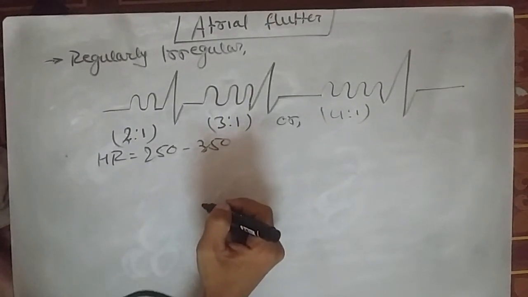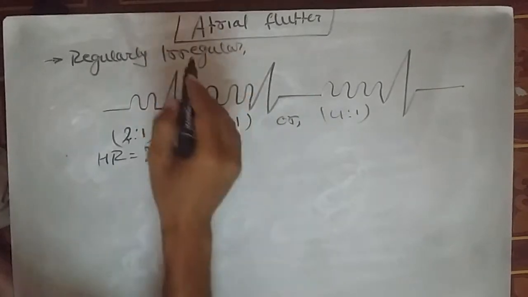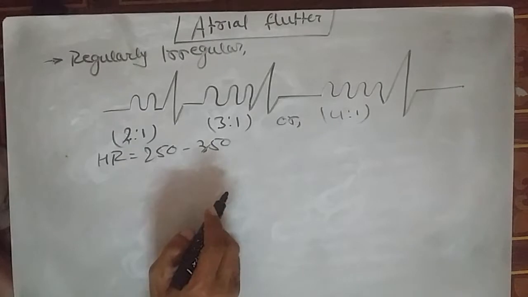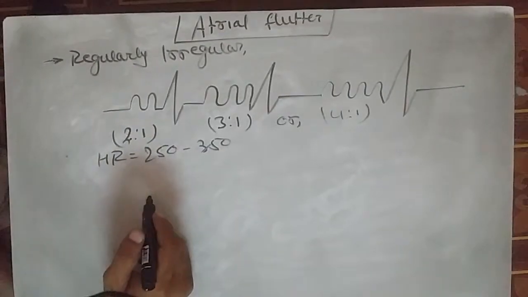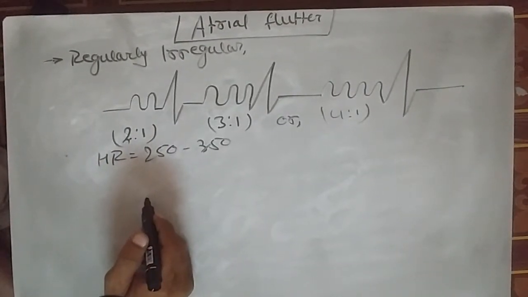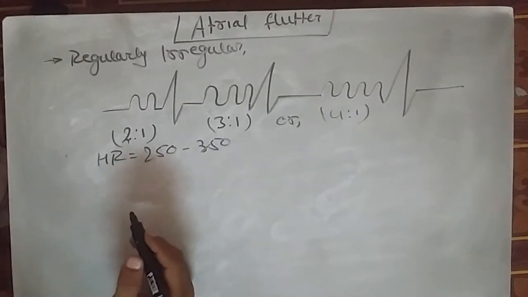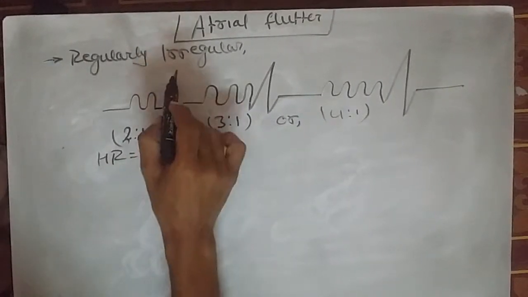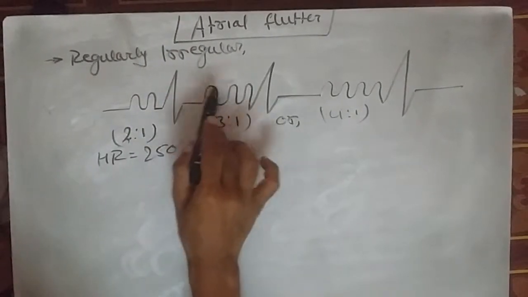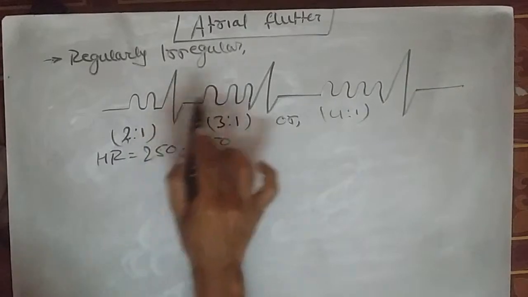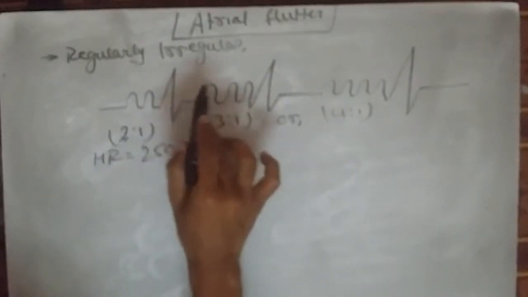As we saw, the causes behind supraventricular tachycardia were ischemic heart disease, valvular disease, and open heart surgery can also cause it. Characteristically, flutter shows a sawtooth wave, F wave. Look, sawtooth means these are small teeth and there is a big incisor between these small waves.